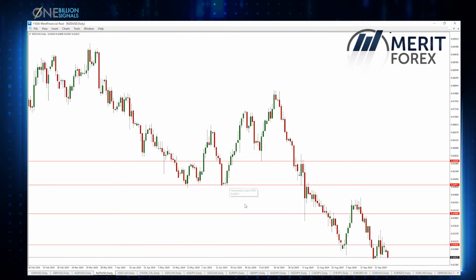New Zealand US dollar is, as usual, just a step before the Australian US.